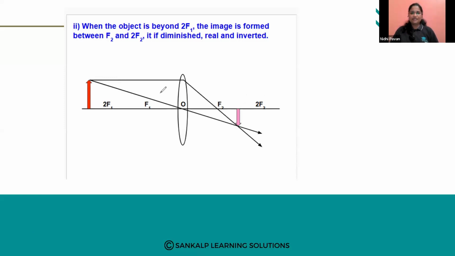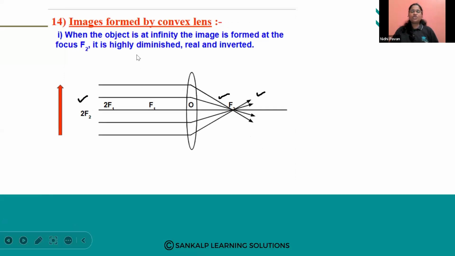So when the object is beyond 2F1, the image is formed between F2 and 2F2. Which is the first case study, my dear students? When the object is kept at infinity, the image is formed on the principal focus on the other side of the lens.